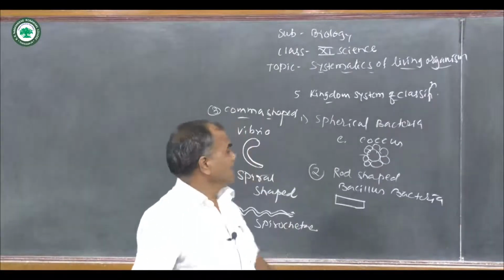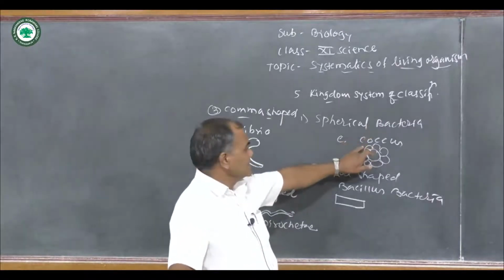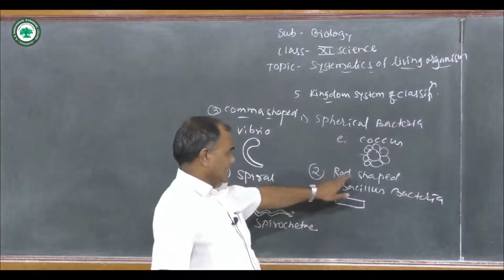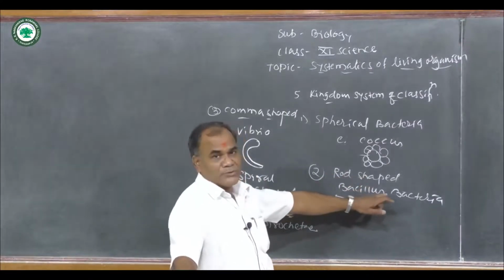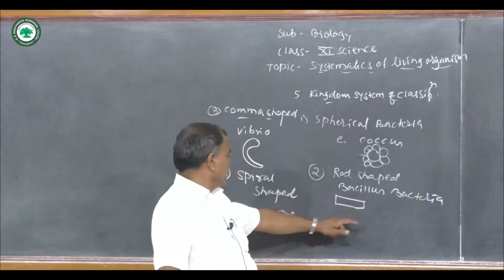First is the spherical bacteria. The shape of this bacteria is rounded. The best example is the coccus bacteria. Next type is the rod shaped bacteria. It is also known as the bacillus bacteria. Best example, the bacillus bacteria. This is the shape of it.